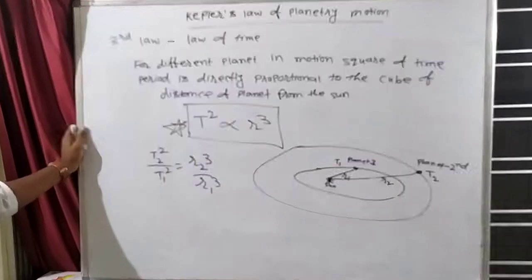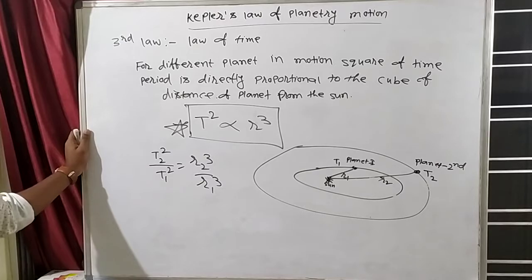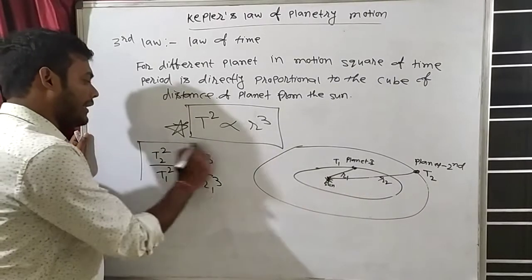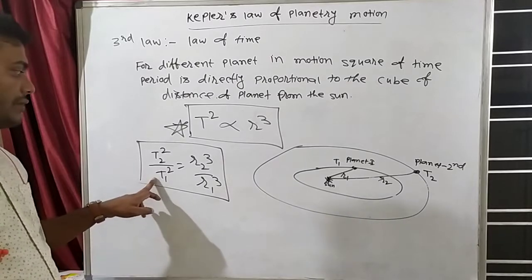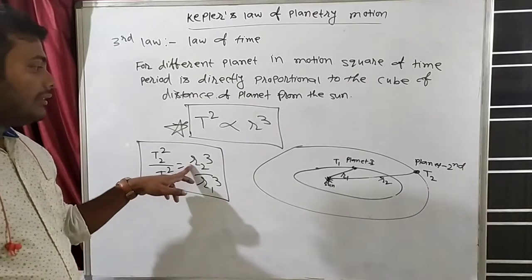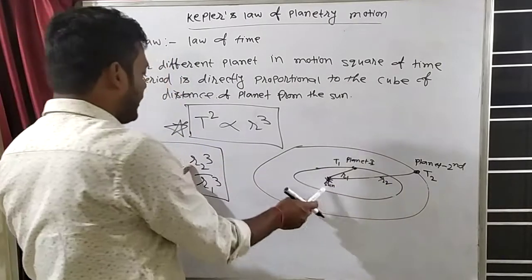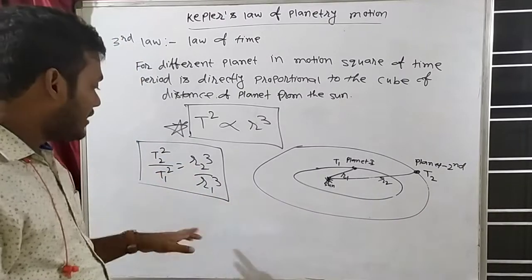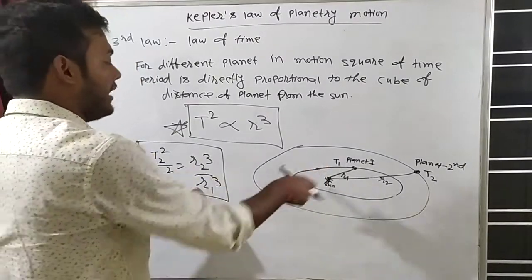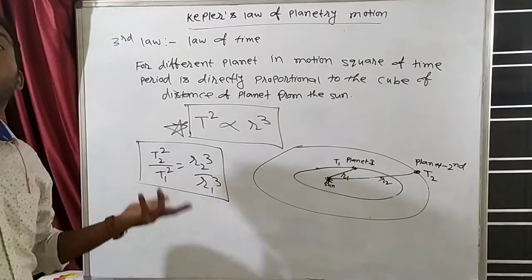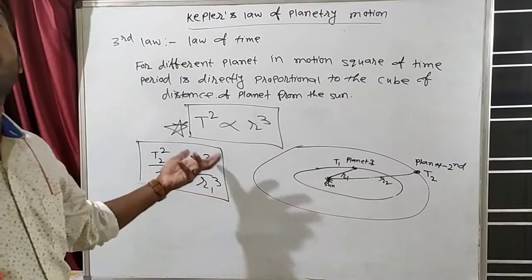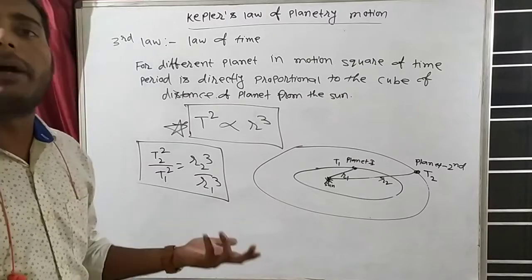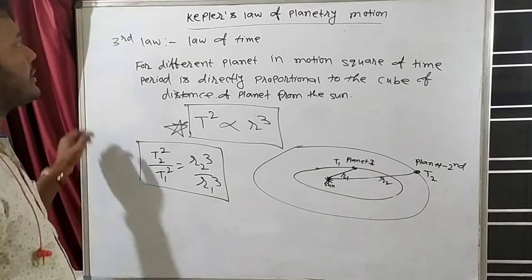Clear? So how will they give you the question? They will give you a question like this: the time period of the first planet is this one, the distance of the second planet from the sun is this much, and the distance of the first planet from the sun is this much. Calculate the time period of the other planet. They will give you any three quantities in this, and you have to find the remaining quantity. Can you find it? Yes, that will be an easy question.